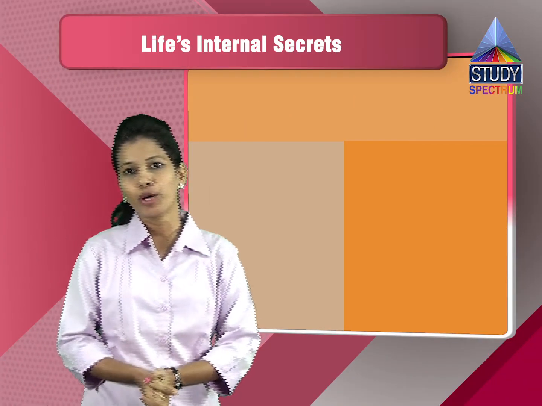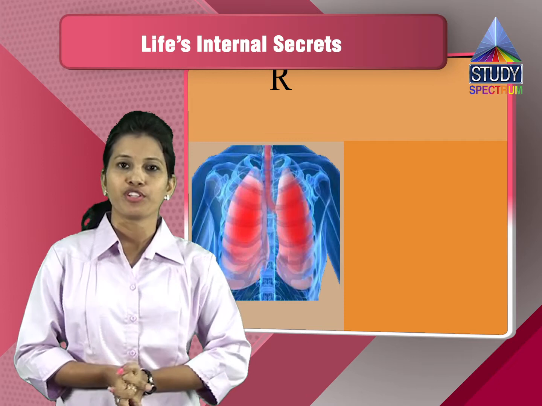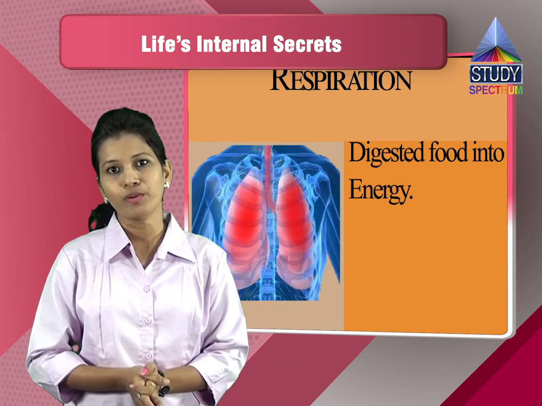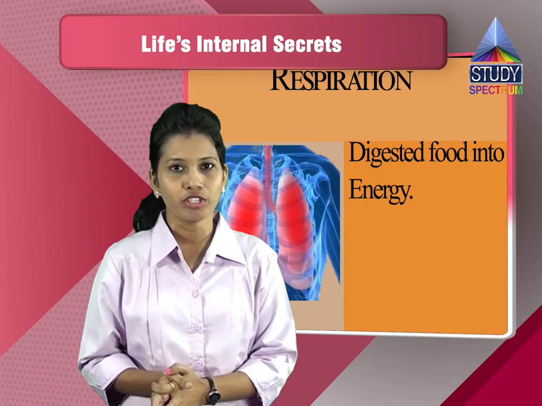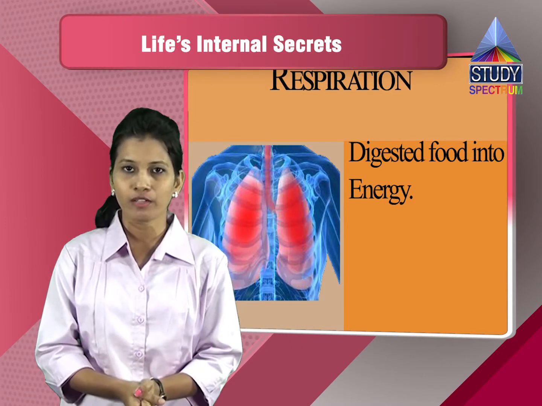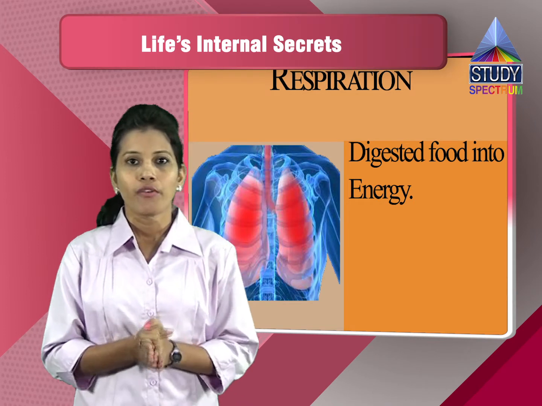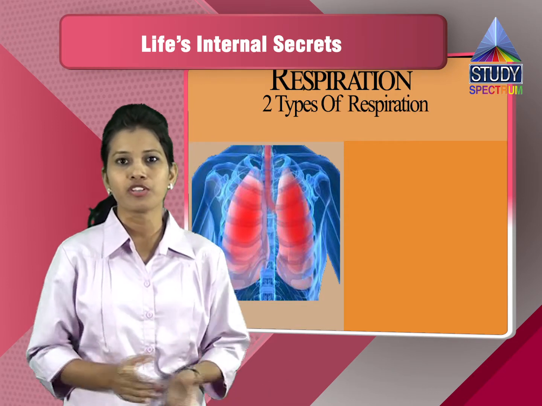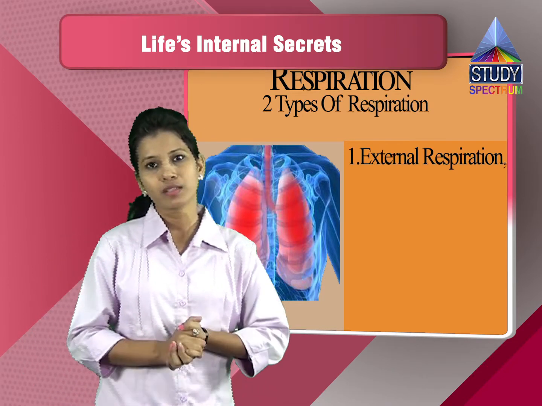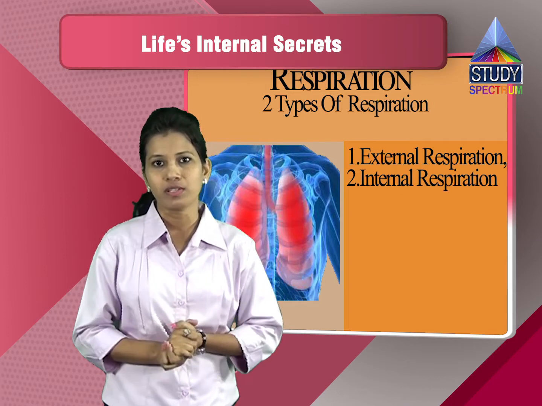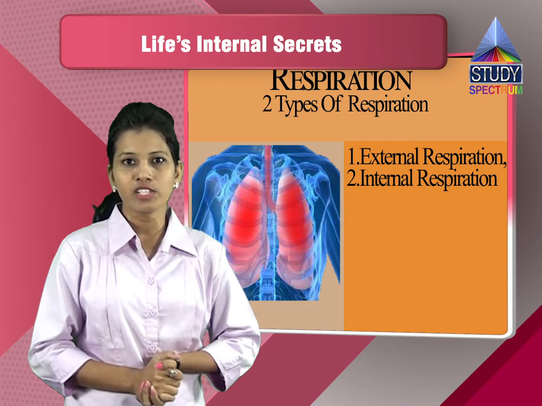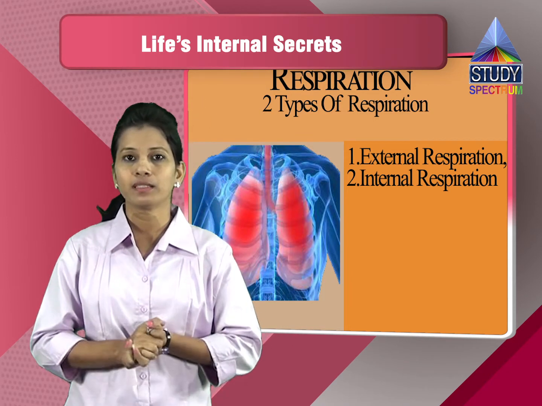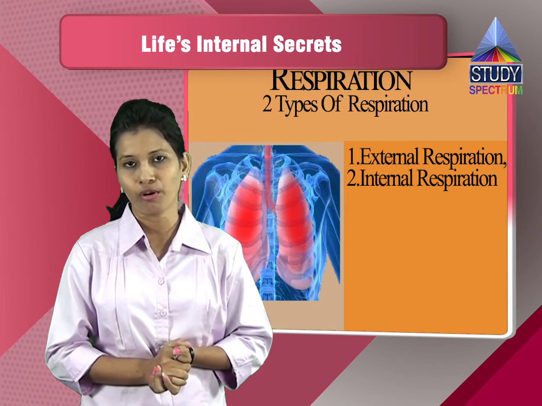Now let us see another important life process, that is respiration. Respiration is the conversion of the digested, assimilated food into energy, or release of energy through the assimilated food is called respiration. Now there are again two types in respiration. There is external respiration, that is also called breathing, which is done through the nostrils into the lungs, and the internal respiration, that is also called the exchange of gases or diffusion, which takes place at the cellular level and in the mitochondria.